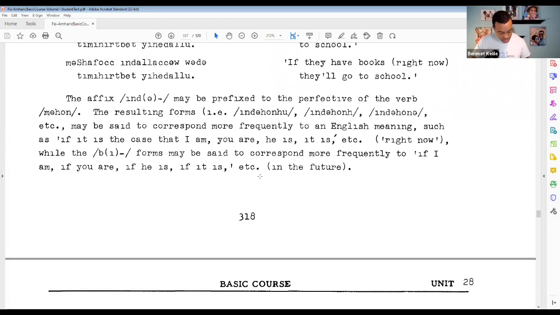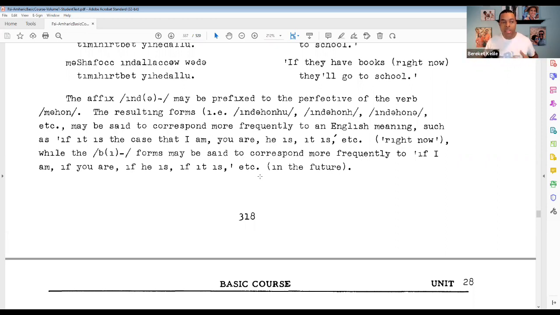Then the next point to bring up is you have inda that can be used with the perfective of the verb form mahon, to be. And so you have the resulting forms indahonu, indahon, indahona, etc. And it corresponds to, if it's the case that I am, you are, he is, it is, etc.